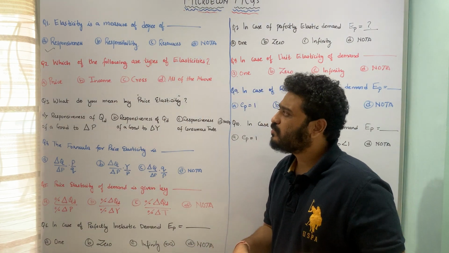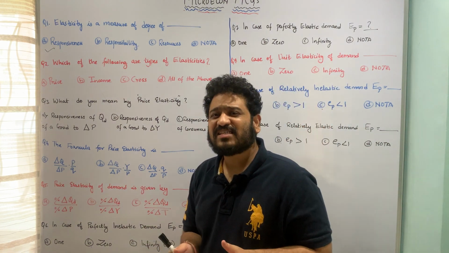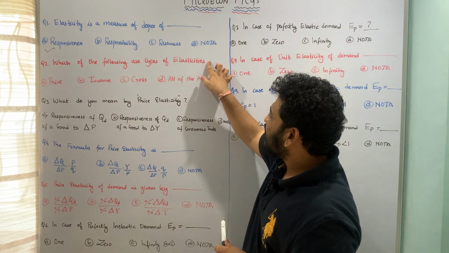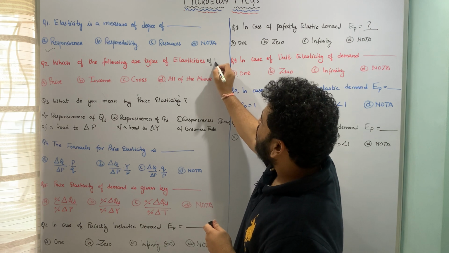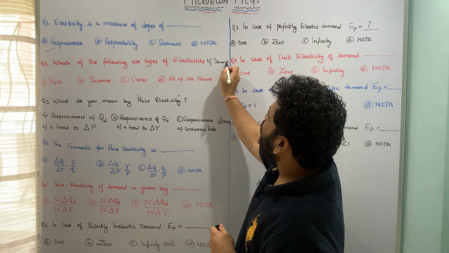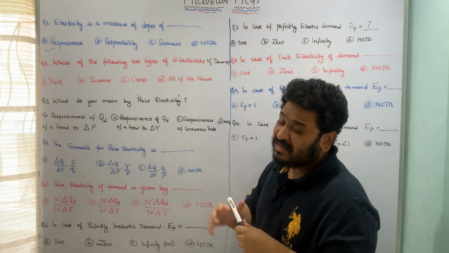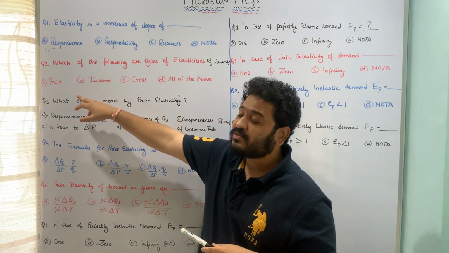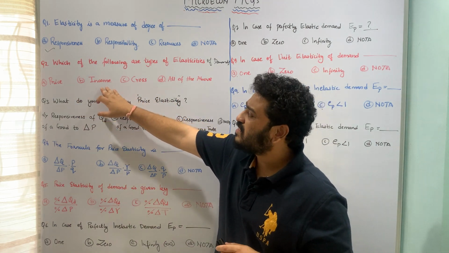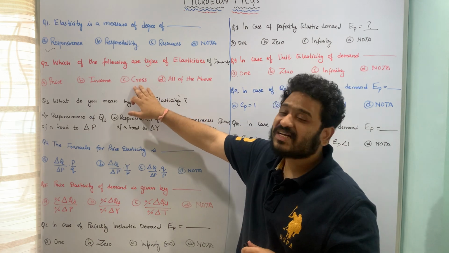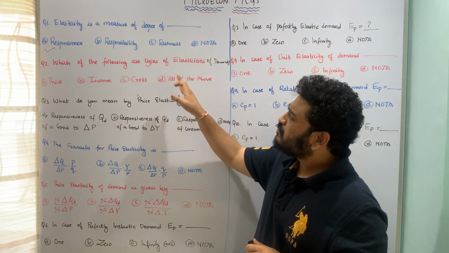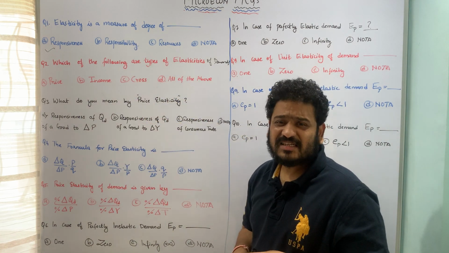Let us now move to the next question, which is talking about the types of elasticities of demand. Obviously, this is elasticities of demand, and therefore let us look at the options rather. The first option is price, the second is income, the third is cross, and last is all of the above. So which of these are types of elasticities of demand?